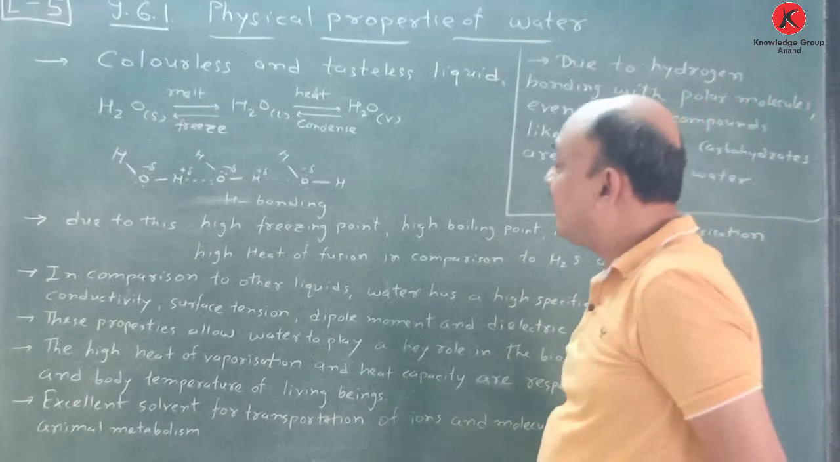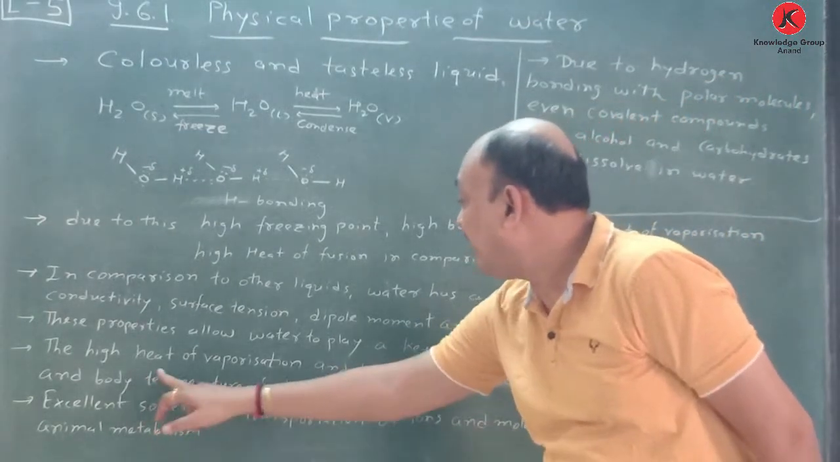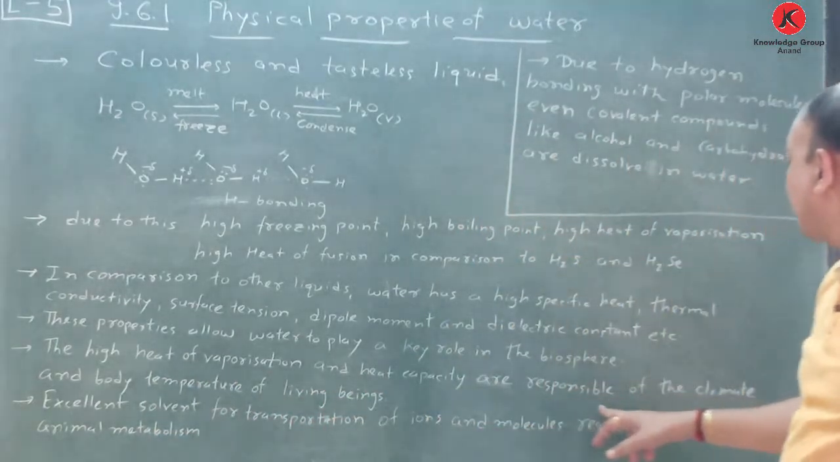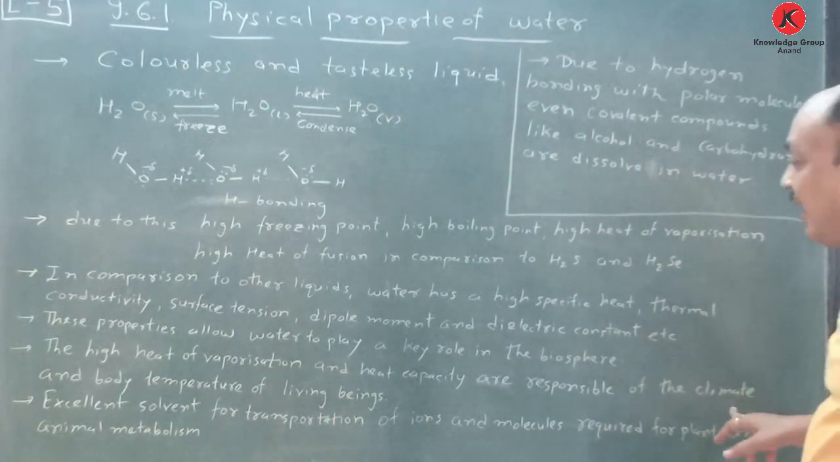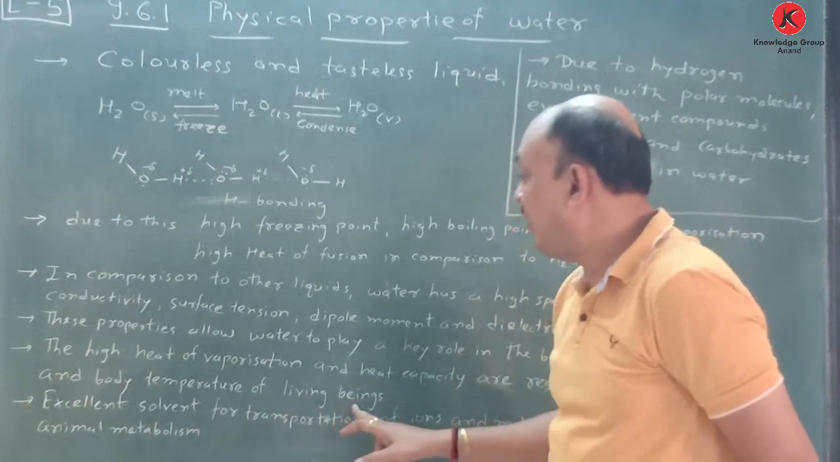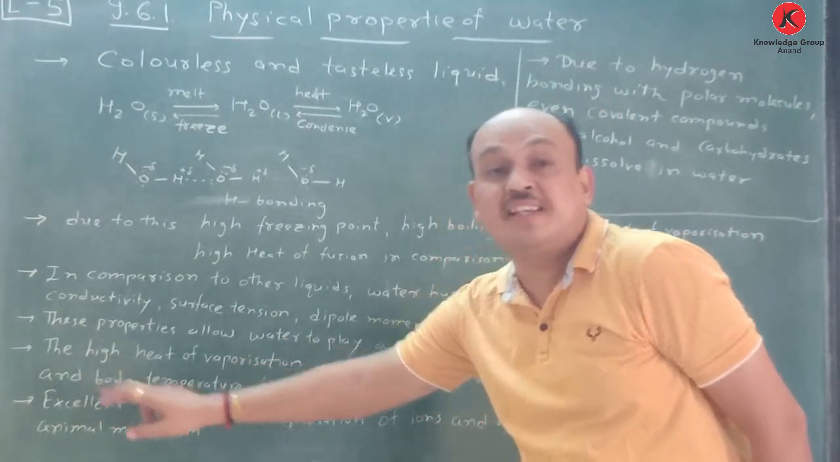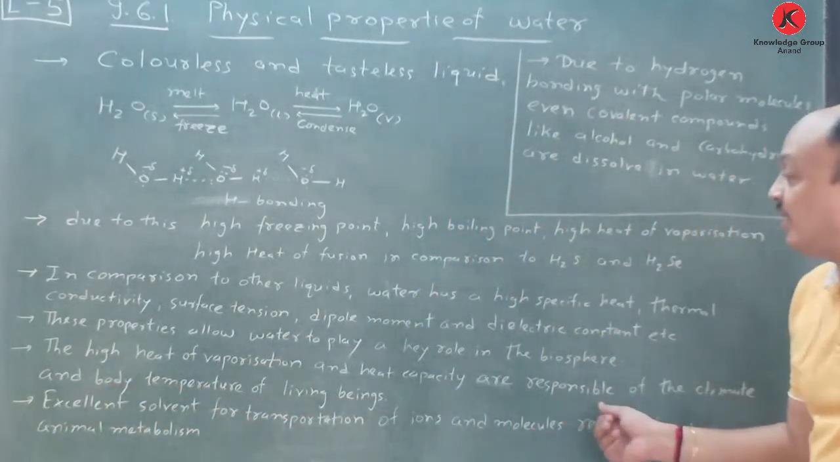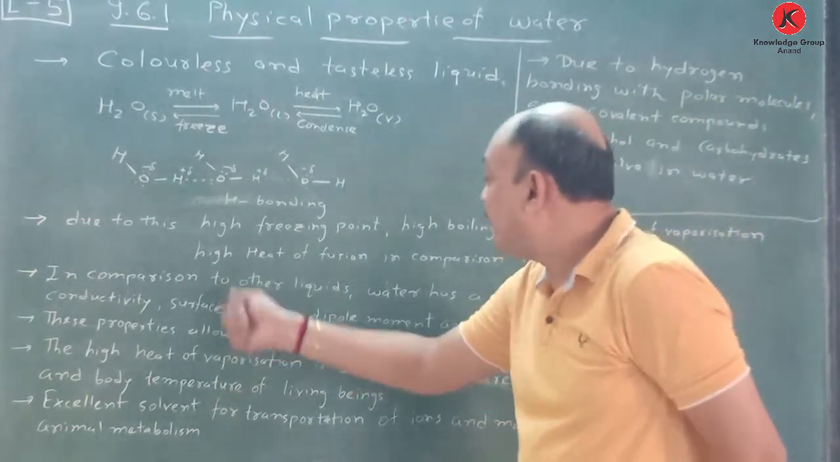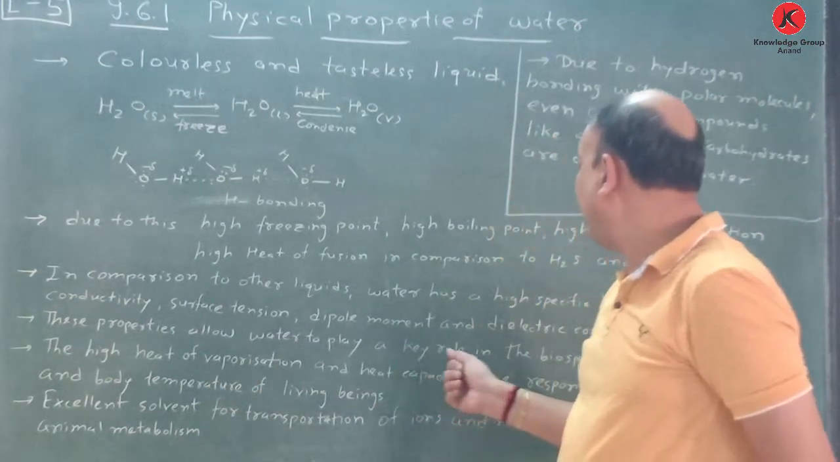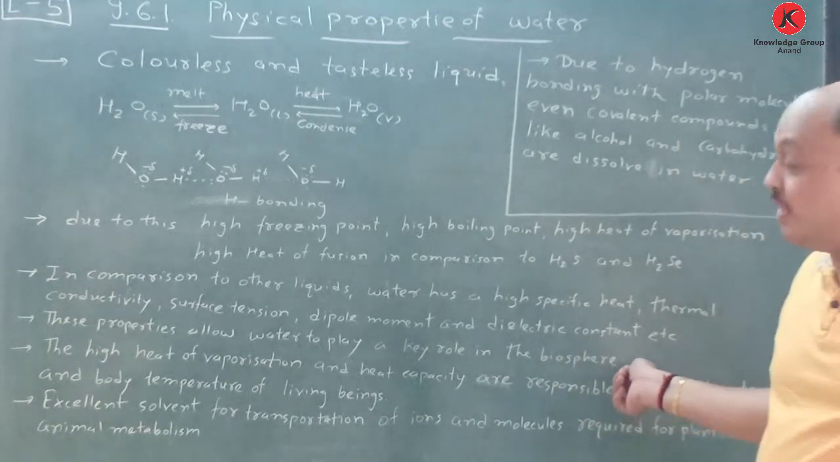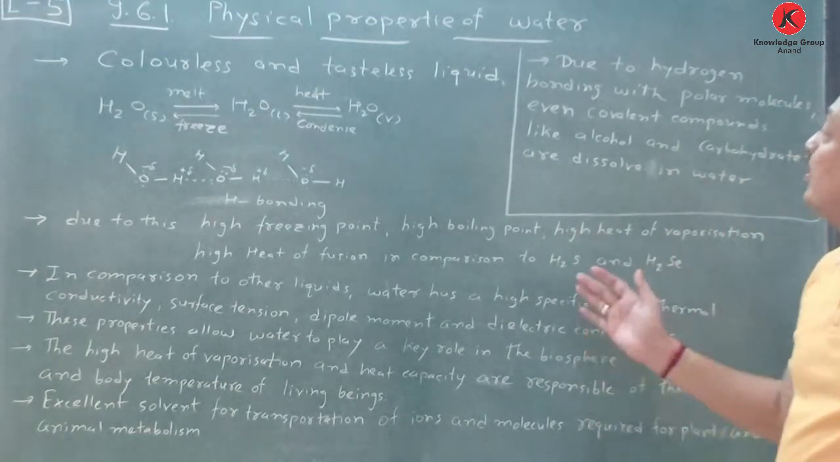So one sentence you remember: the high heat of vaporization and heat capacity are responsible for the climate and body temperature of living beings. This is a very important sentence you have to remember. And due to these properties, water plays a key role in the biosphere. Okay, so this is all about physical properties.